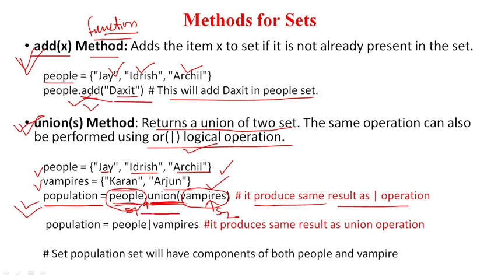The same thing we can achieve using this operator. So in place of the union function we can also use the OR operator. Population is having the union result of both these sets. As we know, in case of the union method, when we perform the union of two sets, the population set will have the elements of both the sets. So the population will have Jay also, this also, this also, this also, and this also.